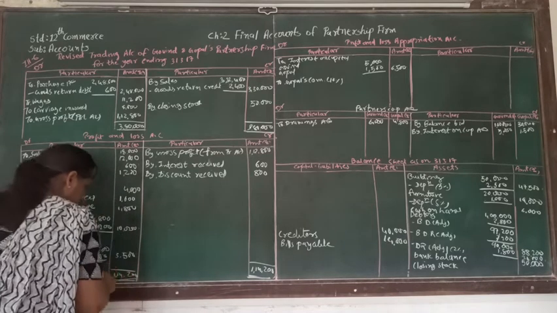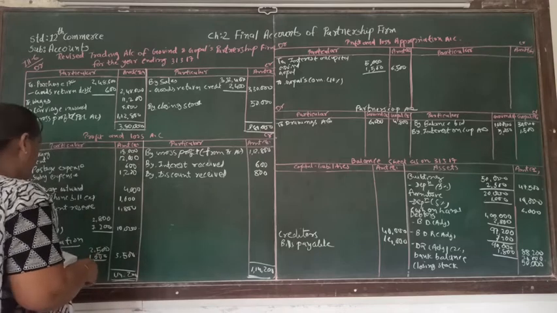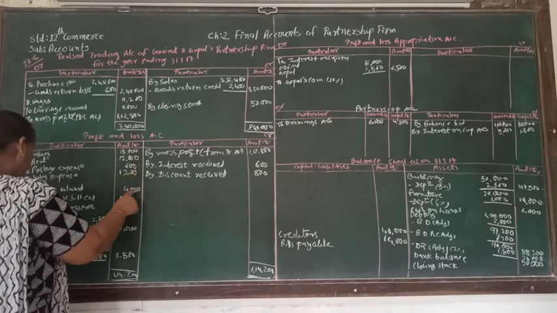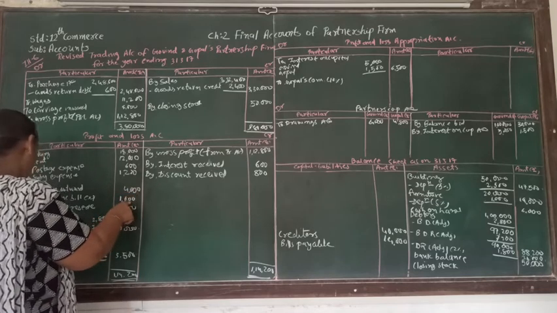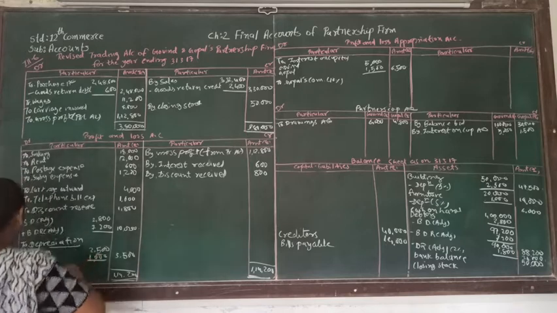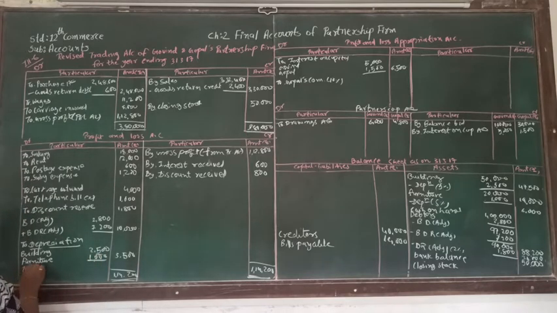And here, from that, if we deduct 18,000, 12,600, 1,200, 4,000, 1,600, 1,800, 10,000 and 3,500, balancing amount is net profit.